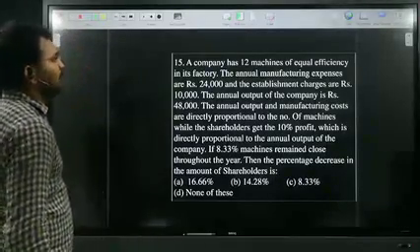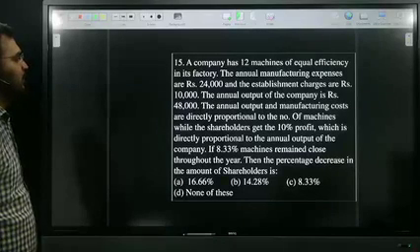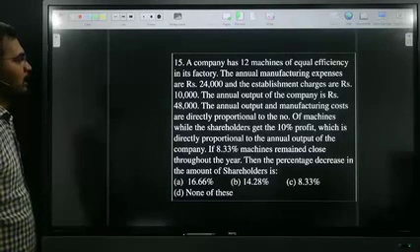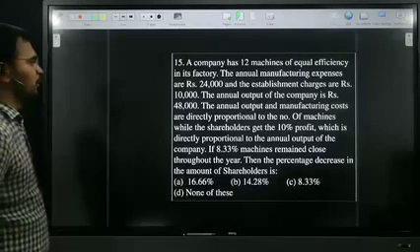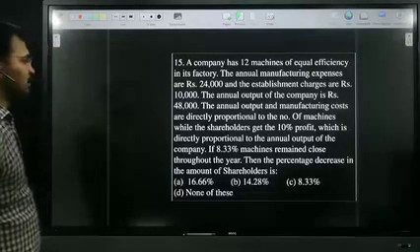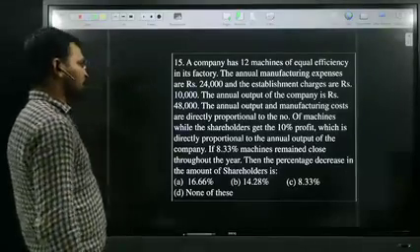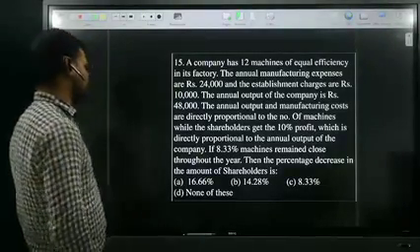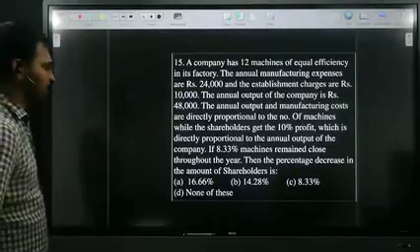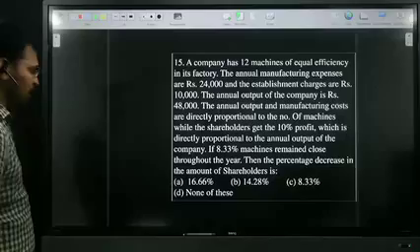A company has 12 machines of equal efficiency in its factory. The annual manufacturing expenses are 24,000 and the establishment charges are 10,000. The annual output of the company is 48,000. The annual output and manufacturing costs are directly proportional to the number of machines, while the shareholders get 10% profit, which is directly proportional to the annual output of the company. If 8.33% machines remain closed throughout the year, then the percentage decrease in the amount of shareholders is dash.